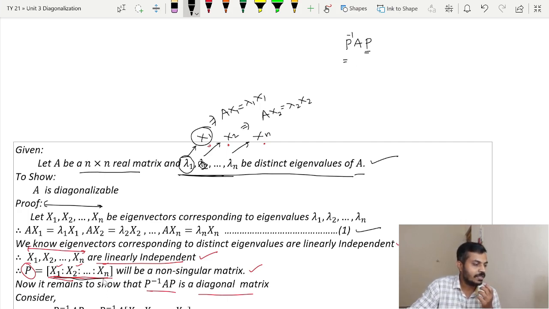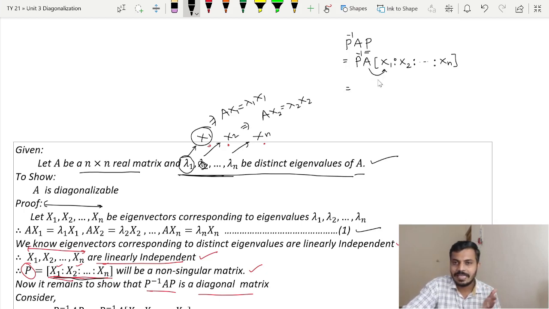Over here you can see, so I will simply put the value of P. So this will be P inverse A, and what is my P? x1, x2 and so on up to xn, which is equal to, now let us put this matrix A inside. So this will be P inverse Ax1, Ax2 and so on Axn.